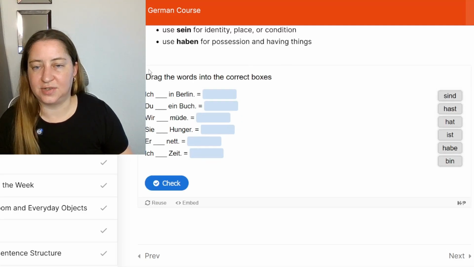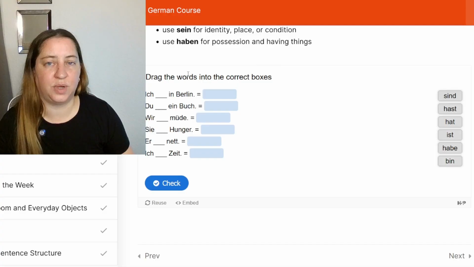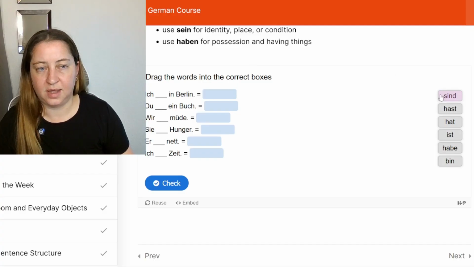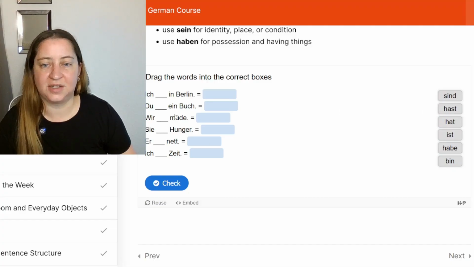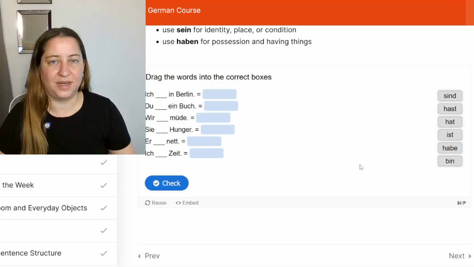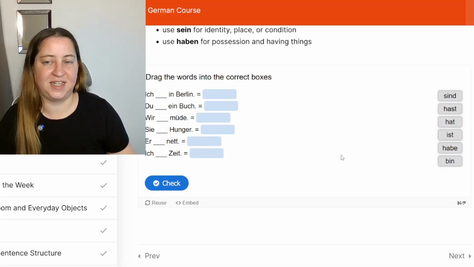In this next exercise, you'll have to choose between haben or sein and the correct form. So complete the exercise, check your answers, and I'll see you in the next lesson, lesson 9.